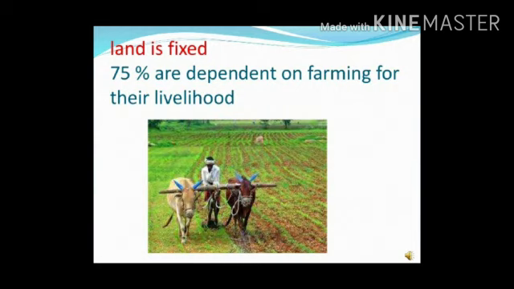Now our next topic: land is fixed, then what are the ways to increase production? Farming is the main production activity in Palampur. 75% of the people are dependent on farming for their livelihood. Is there a way one can grow more from the same land? Yes.